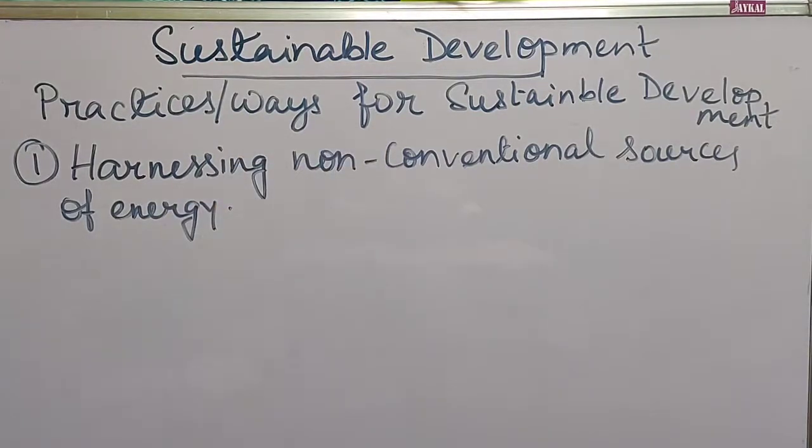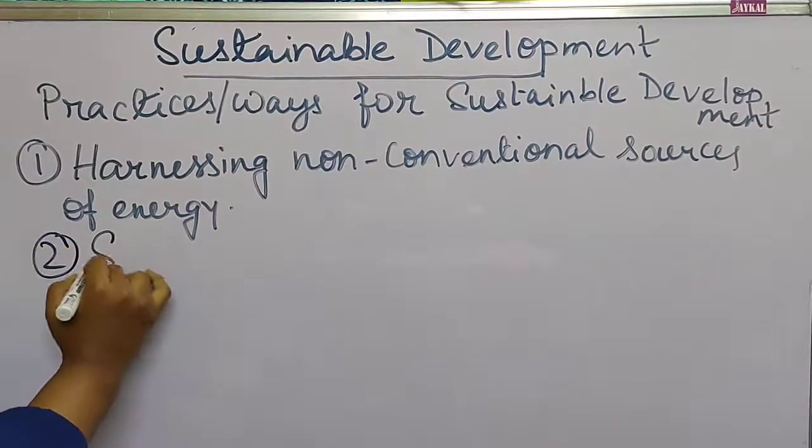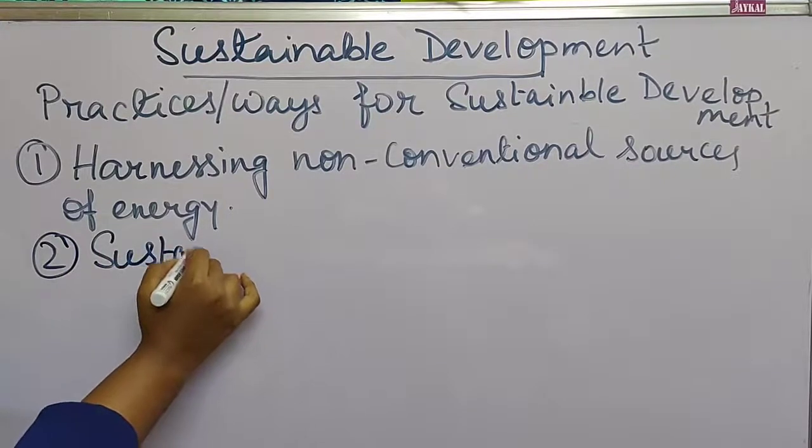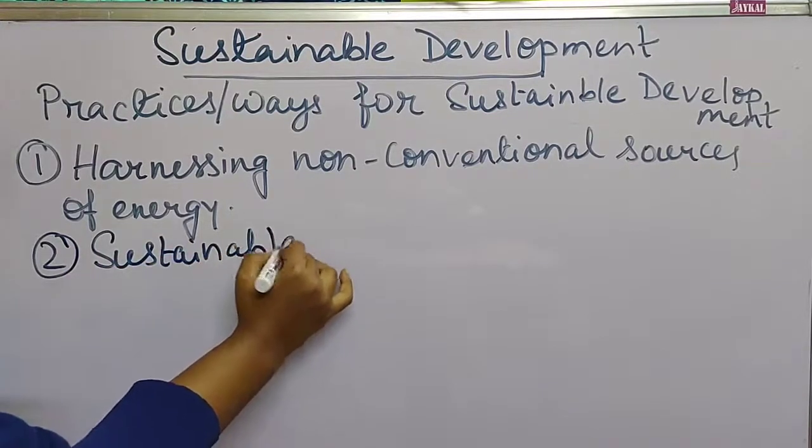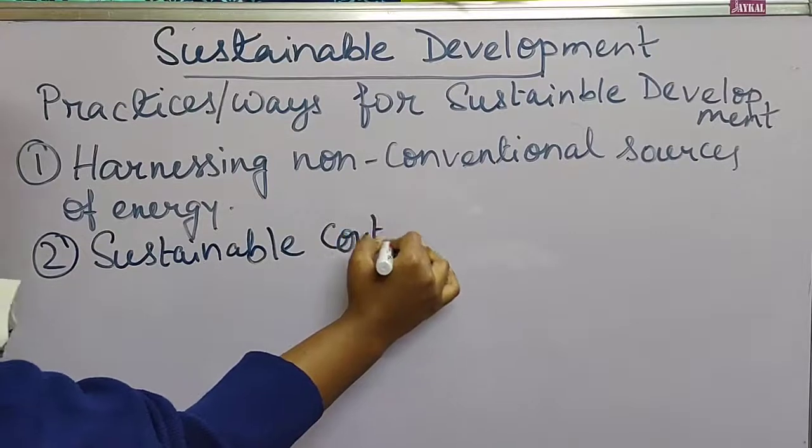Okay, next point, or the next way by which we can do practices of sustainable development, that is point number 2, sustainable construction.